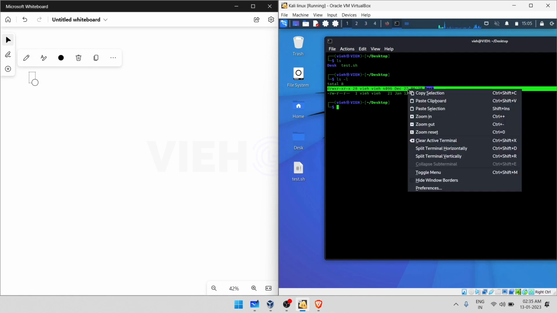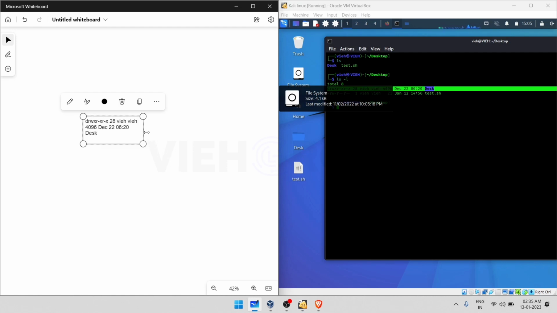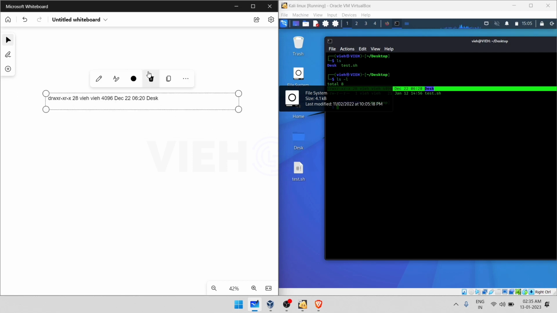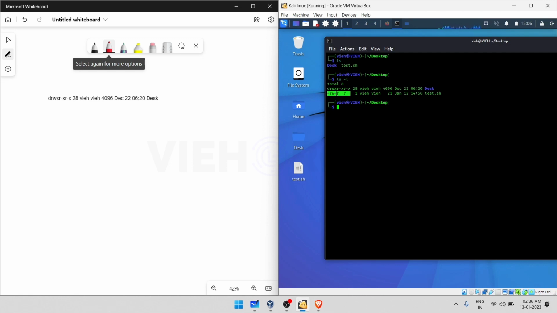Look at the character at the start of each line. Whenever you go through the listing of directories and files, it always starts either with a D or with a dash.